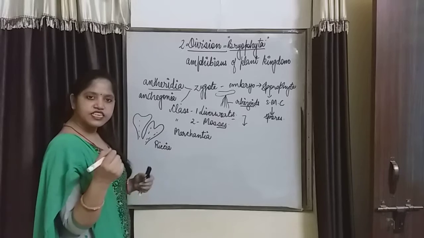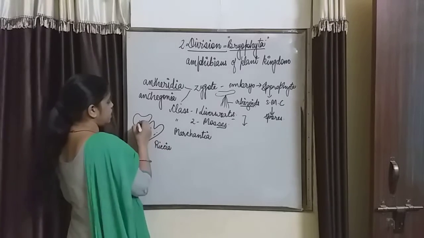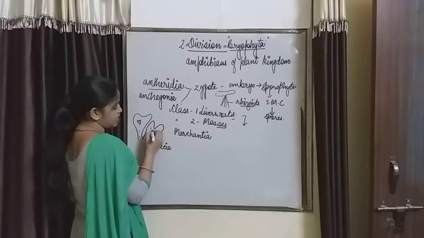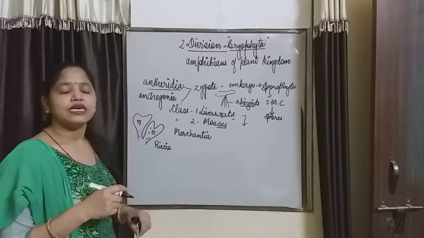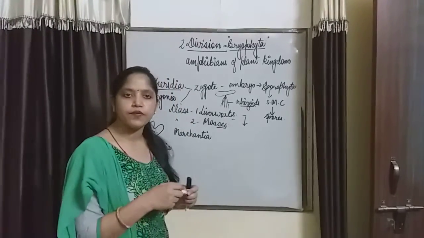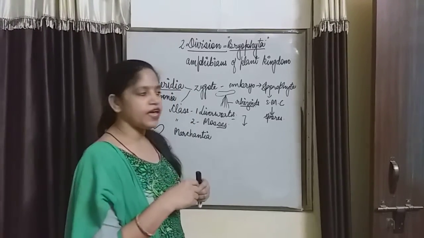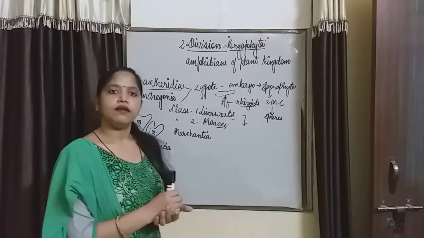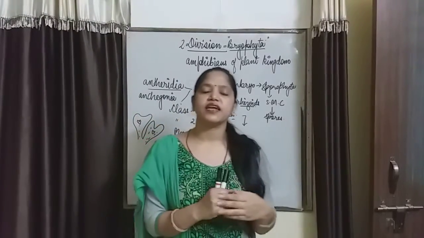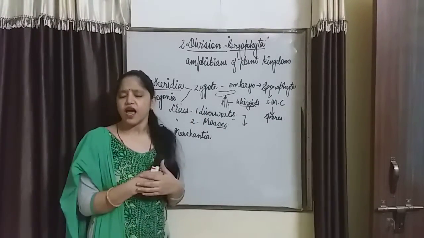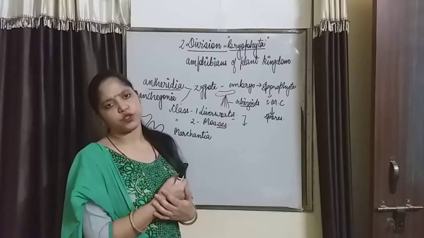For vegetative reproduction, gemma cups are present. Some small cup-like structures are present on the thallus. They shed and give rise to a new plant body. Then the male and female gametes are present, and after fusion they give rise to the sporophyte, and the sporophyte contains spores.